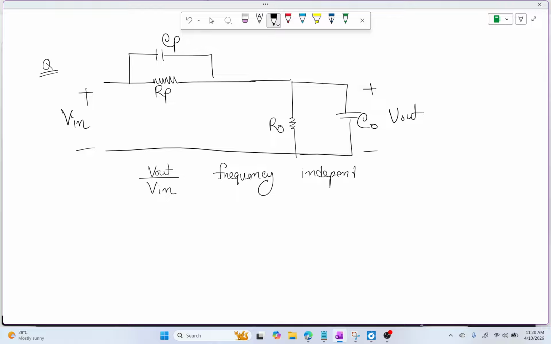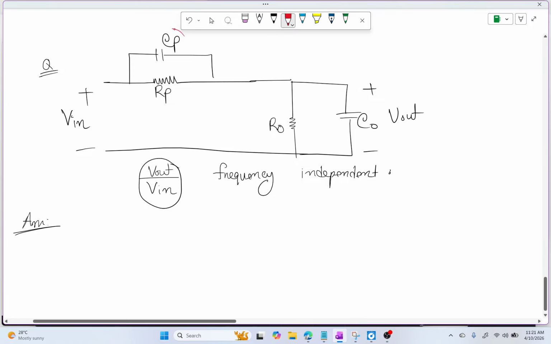That means no frequency term will appear in this equation. So how can we do this? Let's see. First let's find the impedance of this part. Let's say this is ZP, and ZP is simply RP in parallel with 1 by j omega CP.